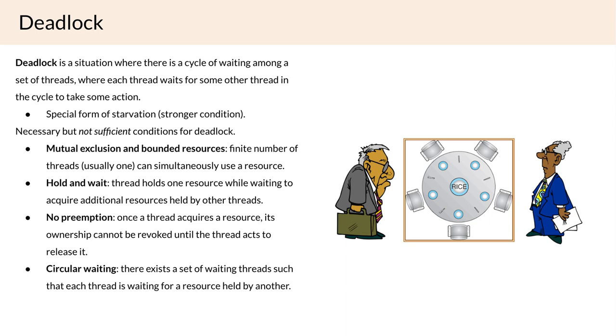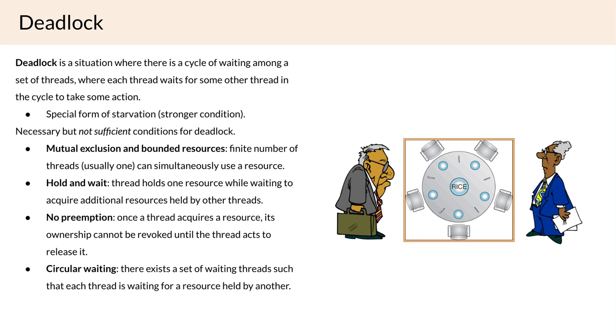Okay, and now let's talk about deadlock. So, as I mentioned, deadlock is an unresolvable situation where there's a cycle of waiting among some set of threads, where each thread is waiting for another thread to take some action or release some resource, and everyone is kind of waiting on each other, creating a deadlock in the system where the system cannot progress, and all the threads cannot execute because they're waiting on each other.